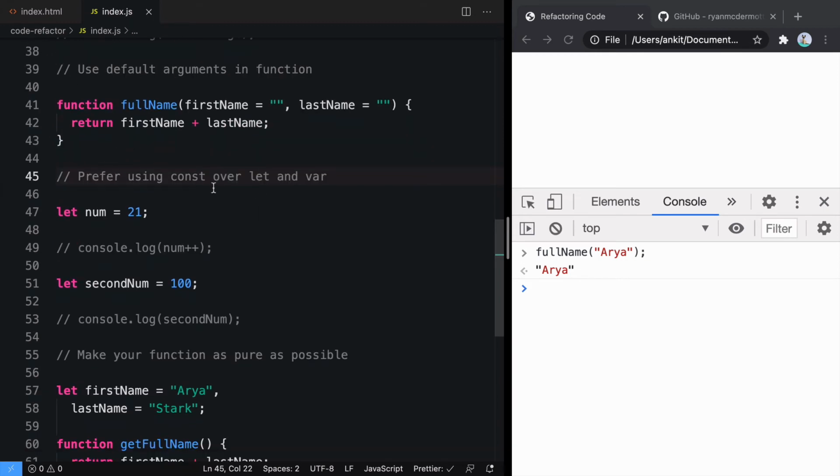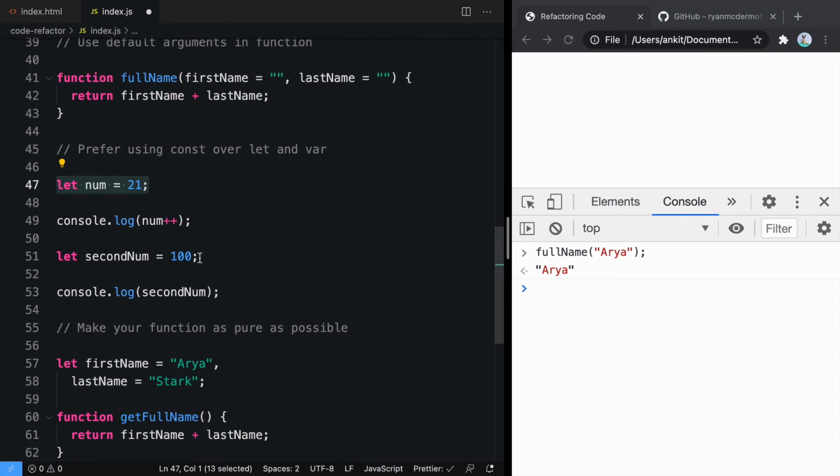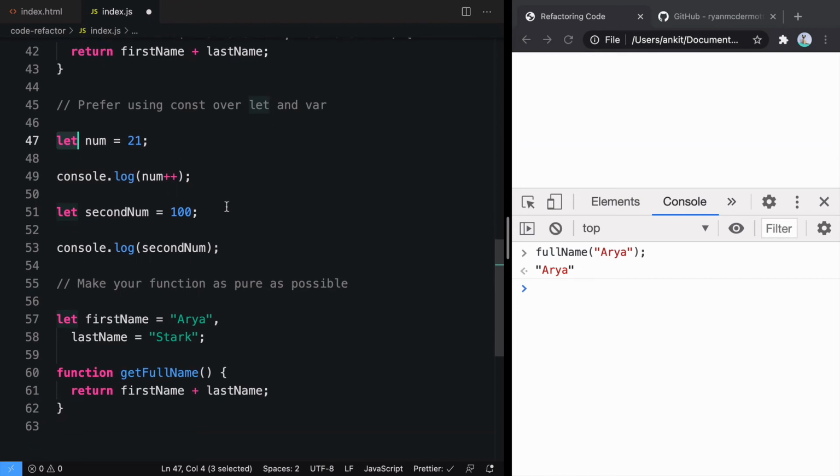Next is prefer using const over let and var. Let's look at the use case here. We have two variables, num and secondNum. Here we are logging the value of num by using the change and assign operator, plus plus. So we are changing the value of num. In that case, defining the variable using let is a good practice. But let's move on to the next one.